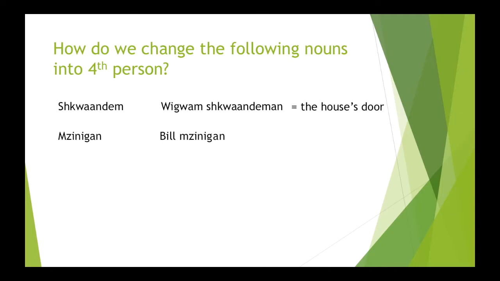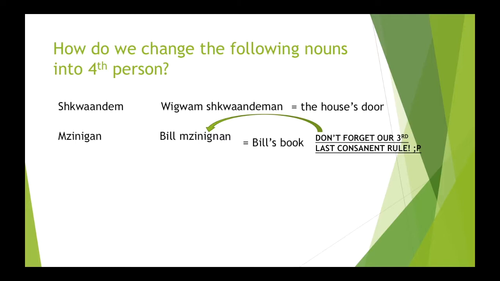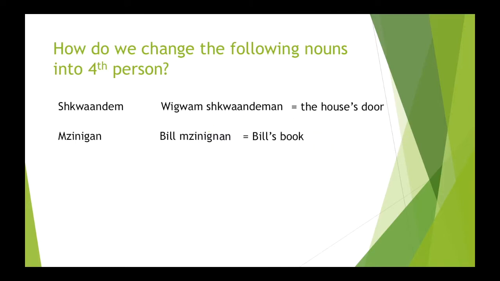So next one is mzinegan. Again, mzinegan uses our an suffix. But we can't forget our third last consonant rule. So we get rid of that a and we bring the n closer to that g. So we get Bill mzinignan. That means Bill's book. Bill mzinignan.